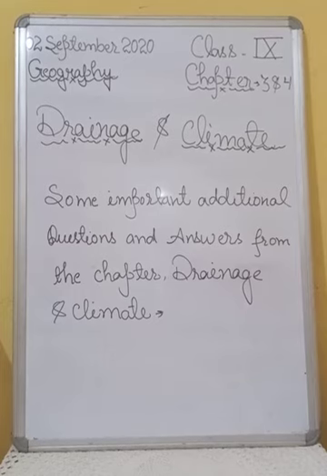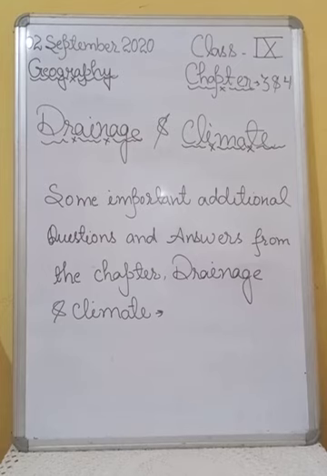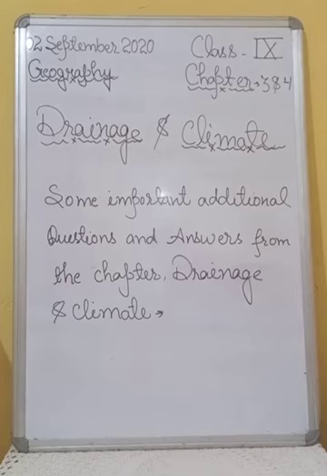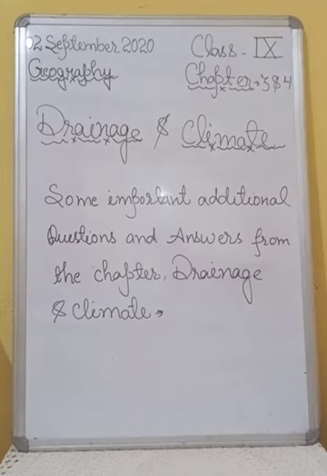After that, question number 13 is, why does the amount of solar radiation vary with latitude? Answer number 13 is, the amount of solar radiation varies with latitude because of the curvature of the earth.